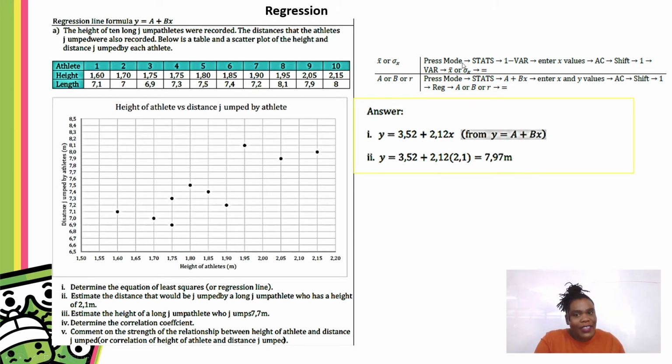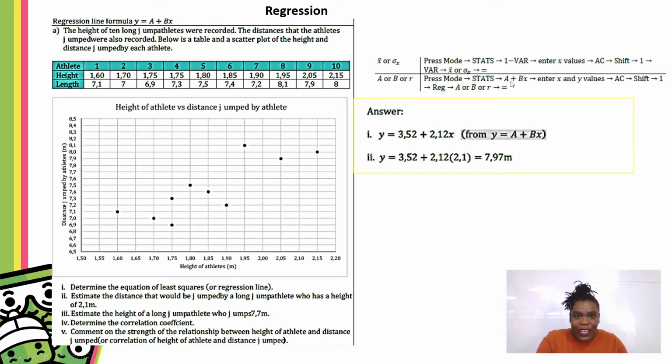So I'll go back to that. Once you have your calculator: mode, stats, 1-var if you're looking for values that have to do with the average, the mean, or the standard deviation. Those are the steps that you follow. If you're looking for values that have to do with the regression coefficient, A or B, these are the steps that you follow.